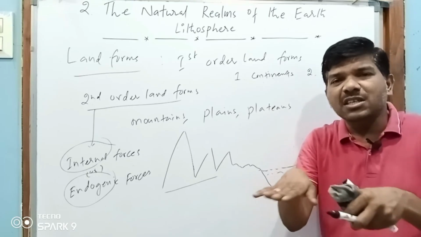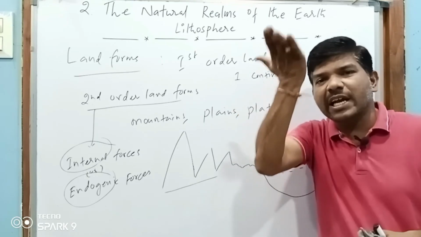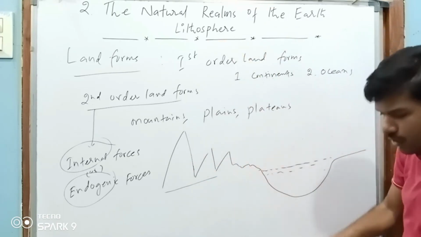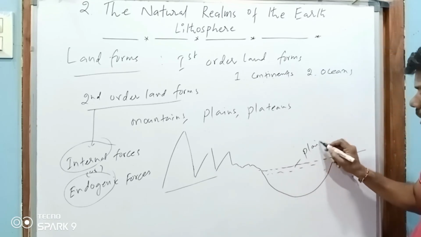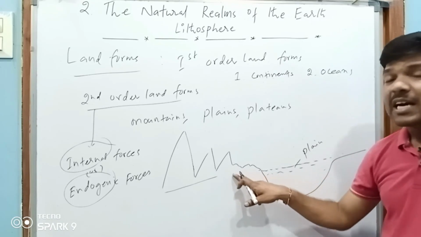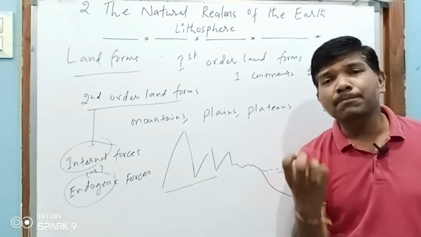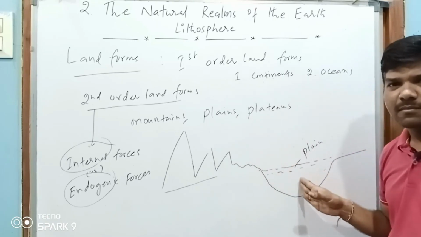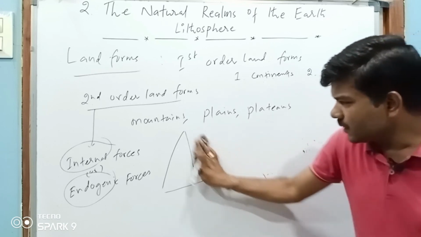So the earth changed. Somewhere it was forced to go down, somewhere it was raised up. This part was raised up, and this part went into the inside of the earth. So this is called a plain. This plain was formed from the material brought by the rivers. Rivers brought so many materials, dust particles, and it became a plain.